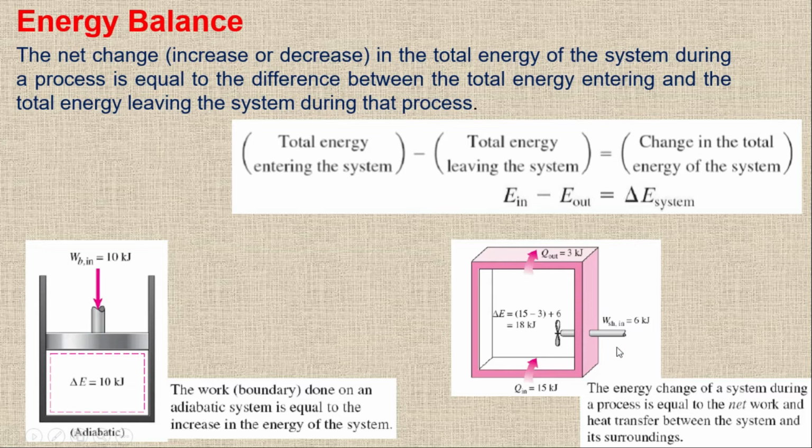So we have 15 plus 6, which is 21, and then we subtract the out of 3 kilojoule. So 15 plus 6 in, 21 minus 3 going out, gives us 18 kilojoule. So we have 18 kilojoule of delta E system.